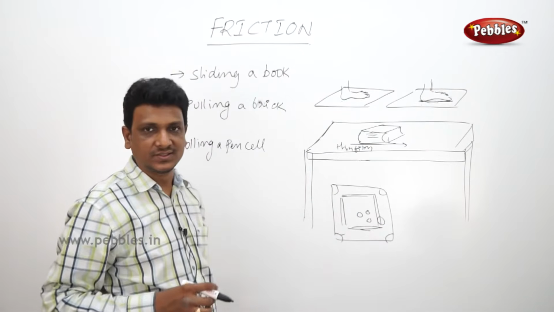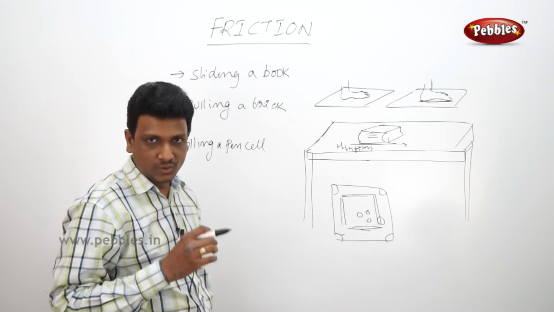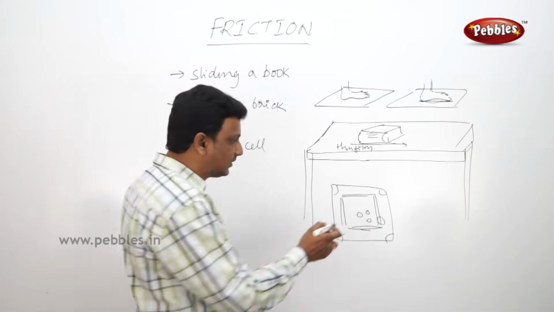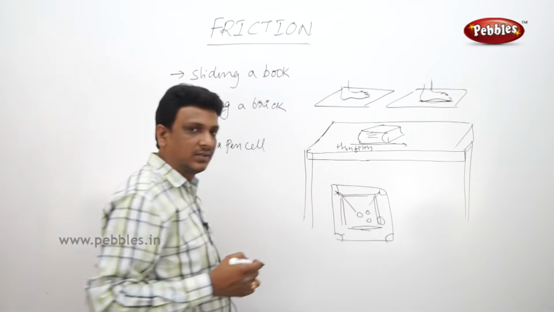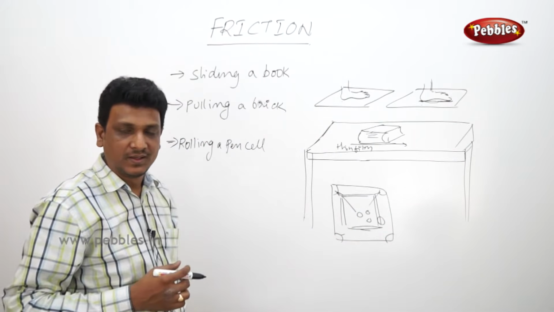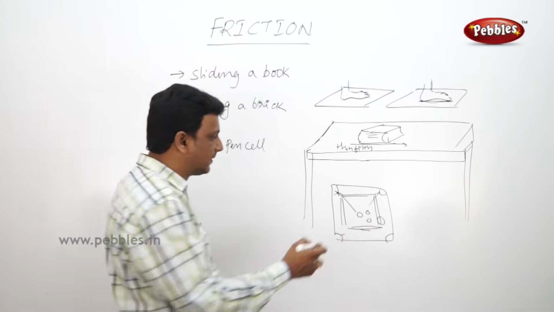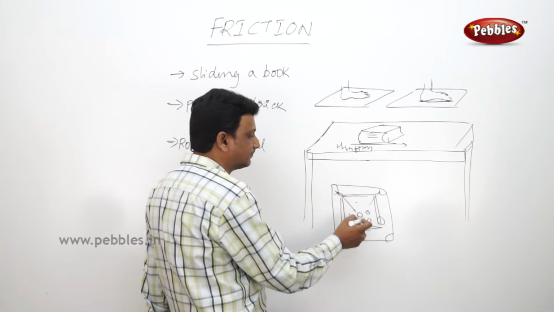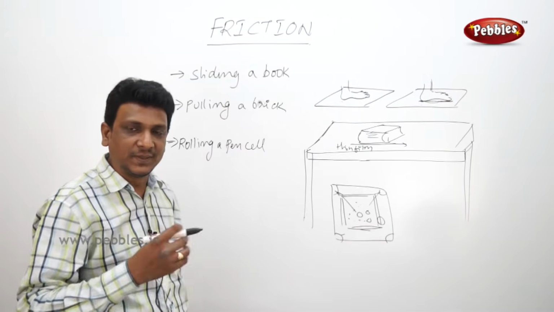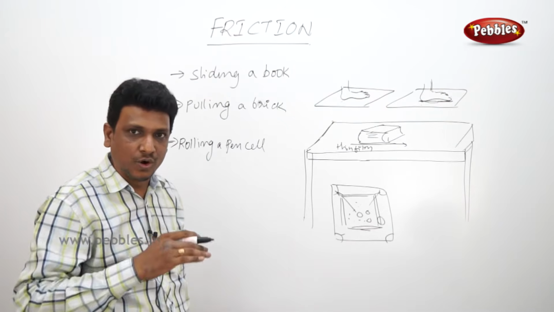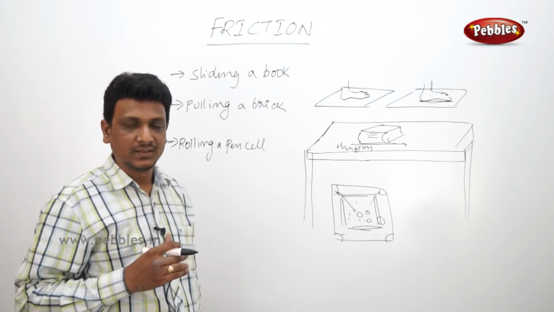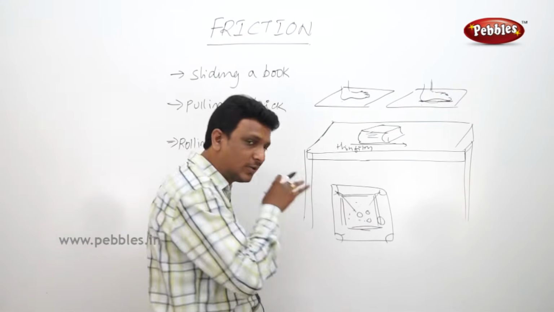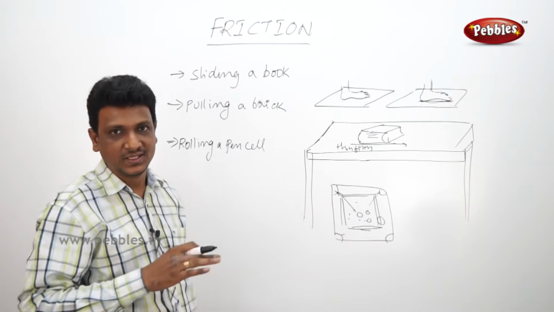When you hit the coins, you need to apply more force, and the coins do not simply slide into the pockets. The friction is more. To reduce the friction, what do you do? You apply some powder. When you apply some powder, the coins slide so quickly, so smoothly, because the friction between the coin and the board is reduced because of the powder.